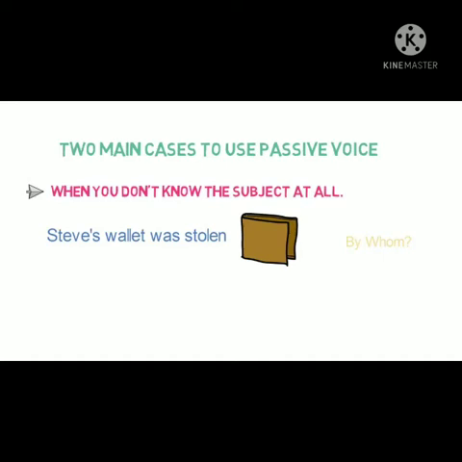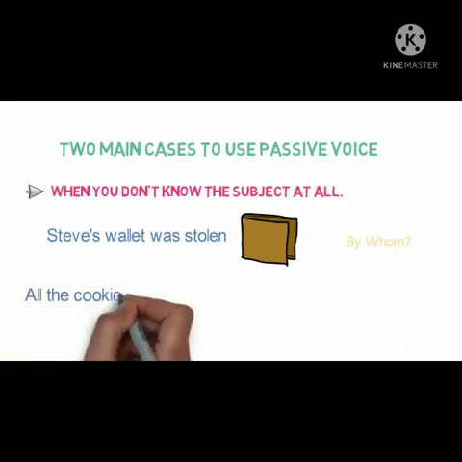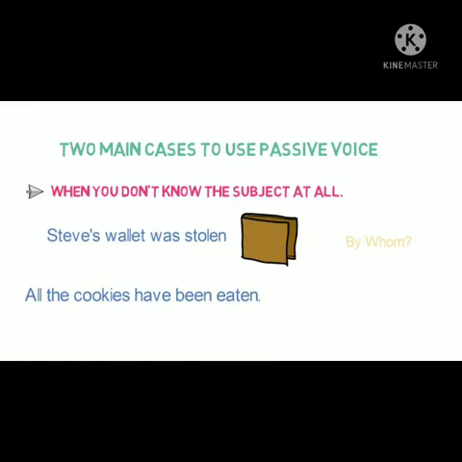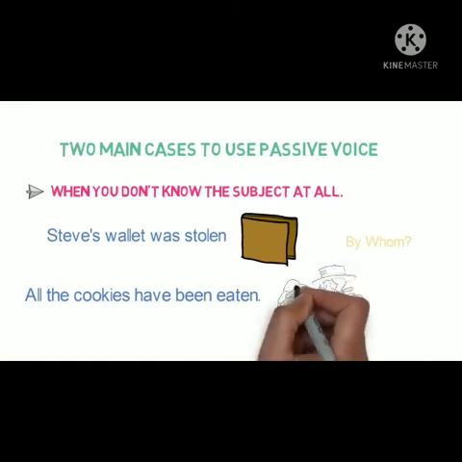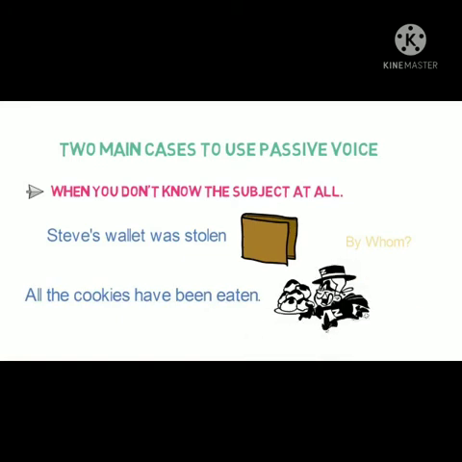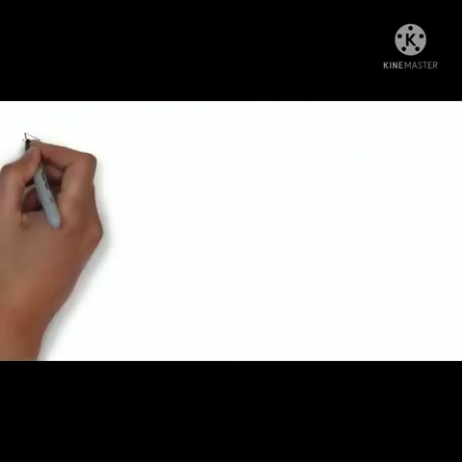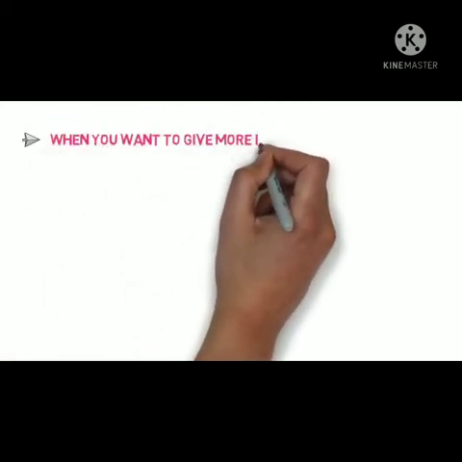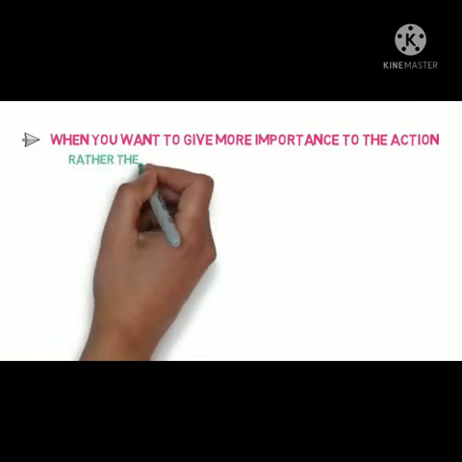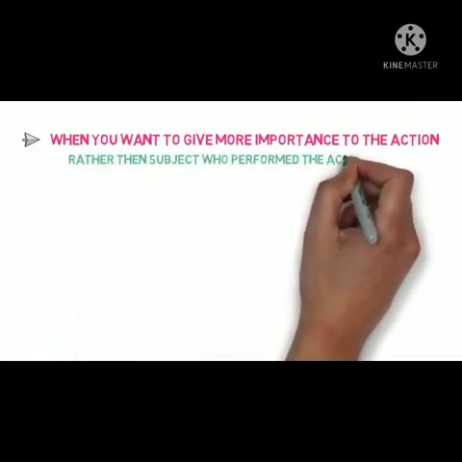Let's see another example. All the cookies have been eaten. Here also, we are not aware of the subject, that is, who ate the cookies. So you can use passive voice here. Now let's look into the next case when we can use it. When you want to give more importance to the action rather than the subject who performed the action.